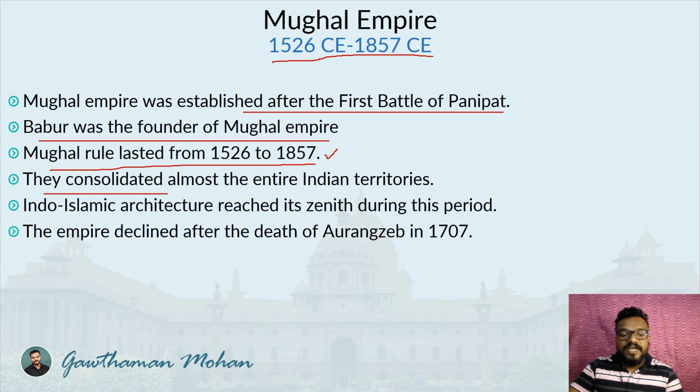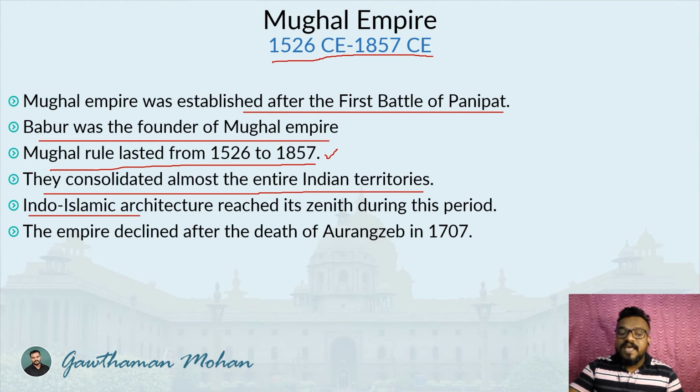They consolidated almost the entire Indian territories. Okay, so the first consolidation happened during the time of the Mauryan Empire, and the Mughal Empire was also engaged in consolidating, conquering, or acquiring more territories for their own empire. So they were following the same pattern, and they consolidated almost the entire Indian territories.